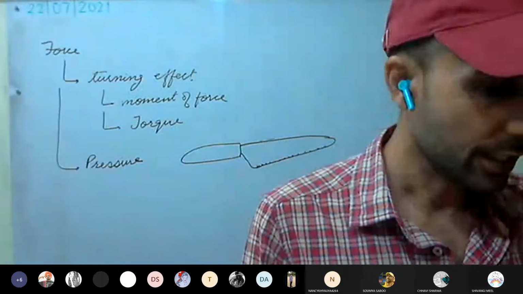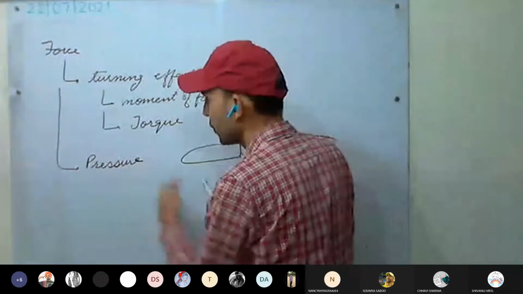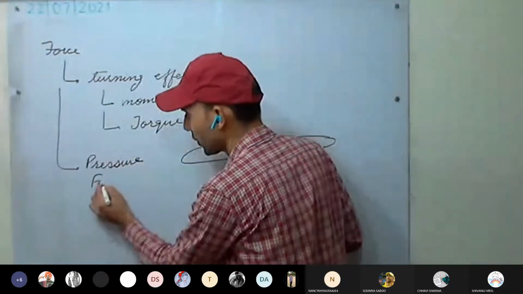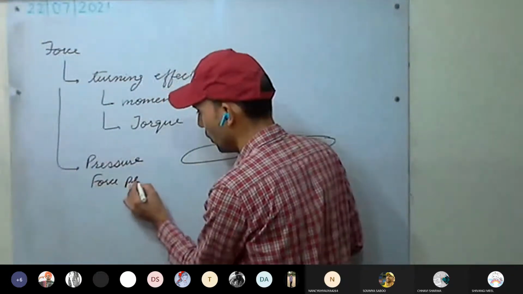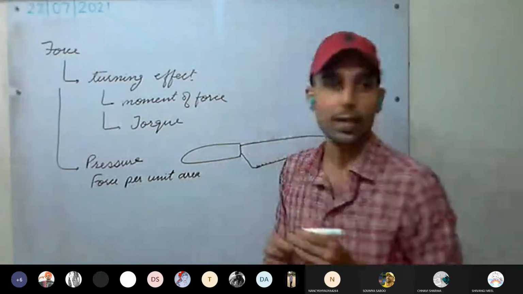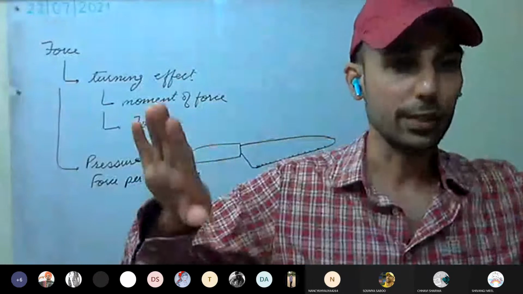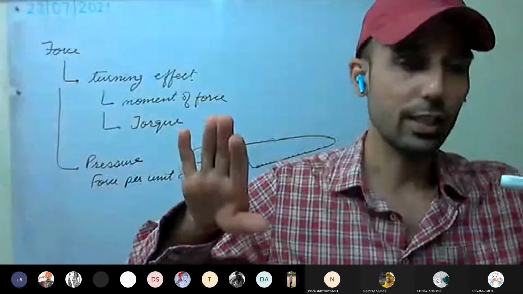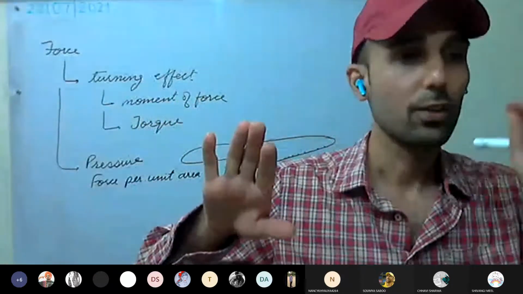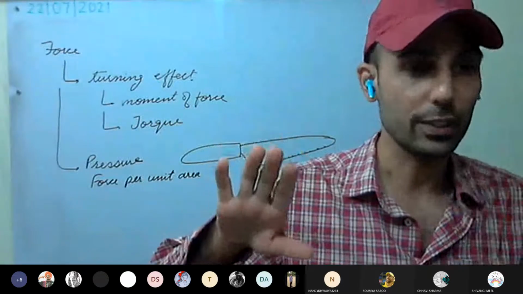You all have understood? Okay. So what is the effect here? The effect is force per unit area. Yes or no? Force per unit area. Okay. If we are applying force on a larger area, it gets evenly distributed. So per unit area, force is less. It means pressure is less. Force per unit area is called pressure.